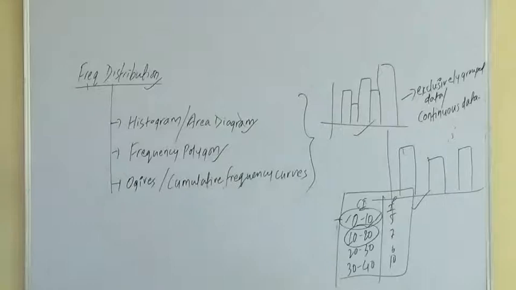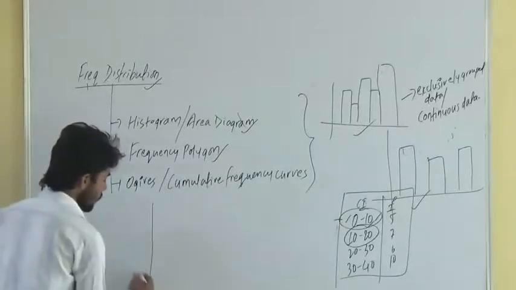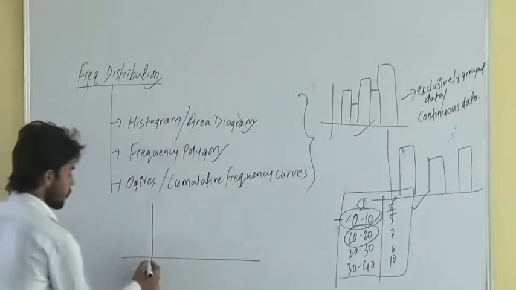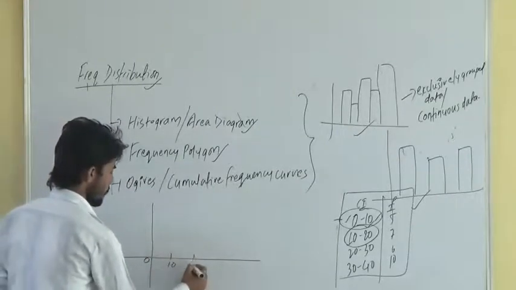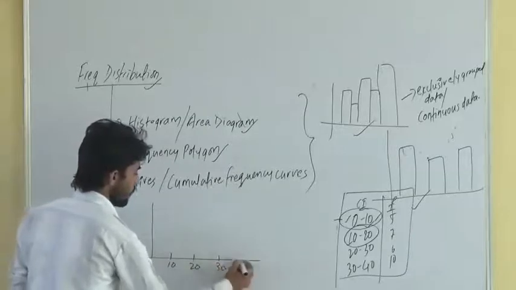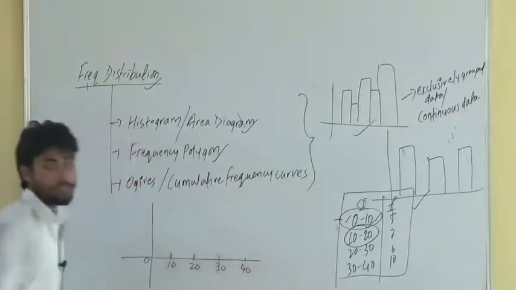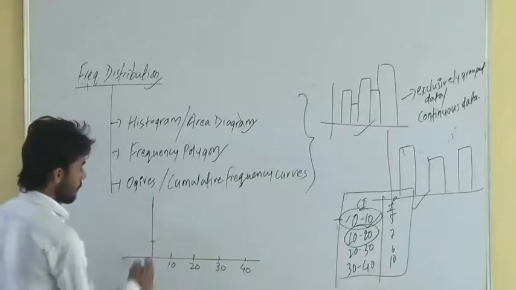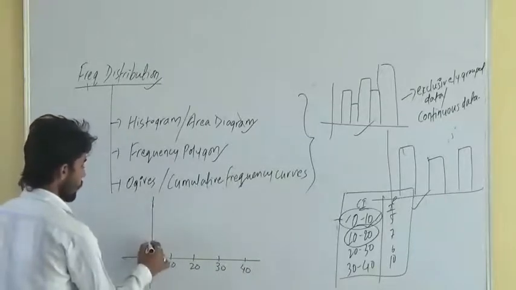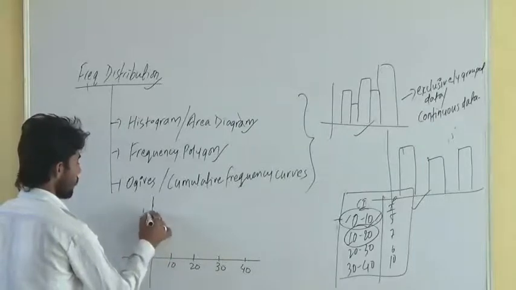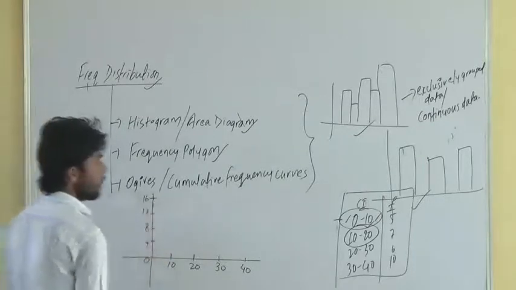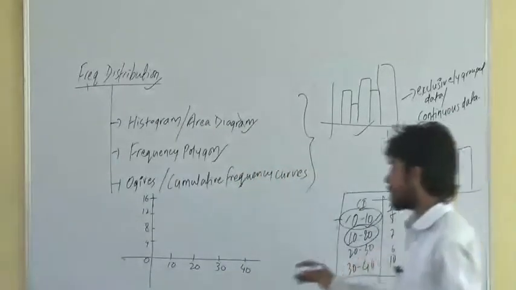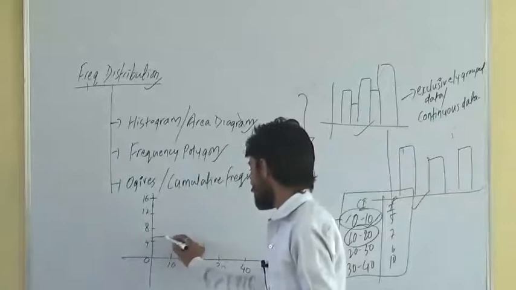Histogram. Class intervals will always be represented on the x-axis here: 0, 10, 20, 30, 40. Right? Whereas the frequencies will be represented on the y-axis here: 4, 8, 12, 16. How to plot this? 0 to 10, it is 5. So 5 is somewhere here.